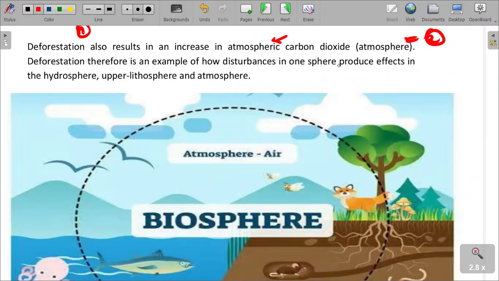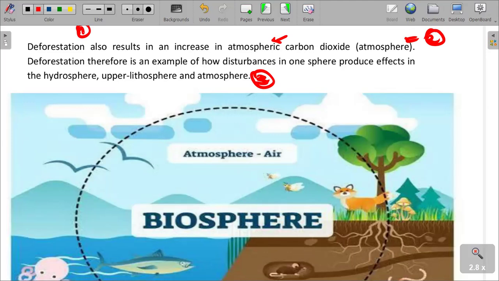Deforestation is therefore an example of how disturbances in one sphere produce effects in the hydrosphere, upper lithosphere, and atmosphere. So we have a quick and relevant example of what would happen if one of the spheres is disturbed.